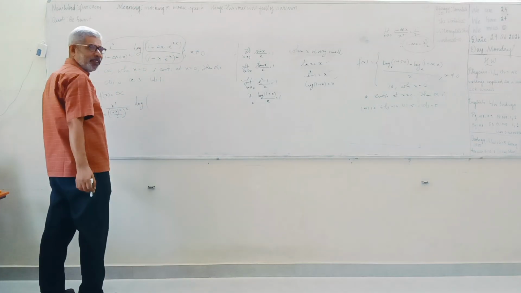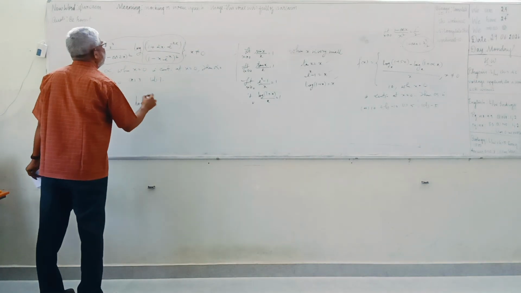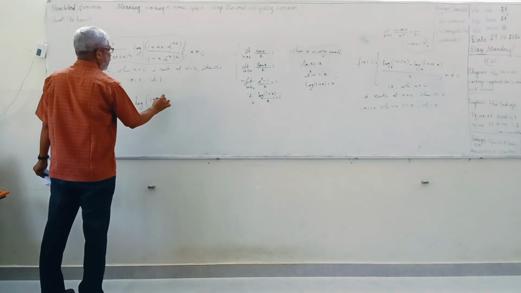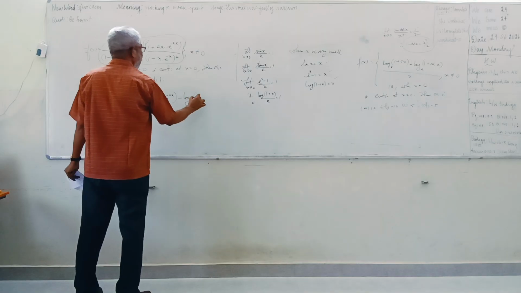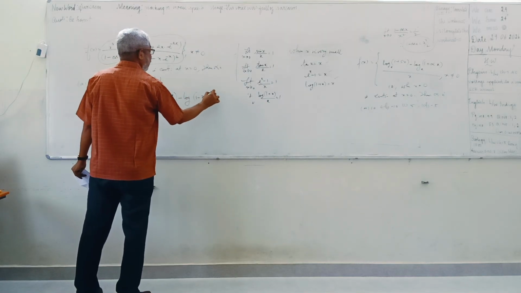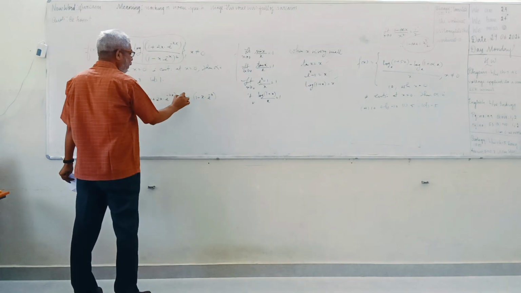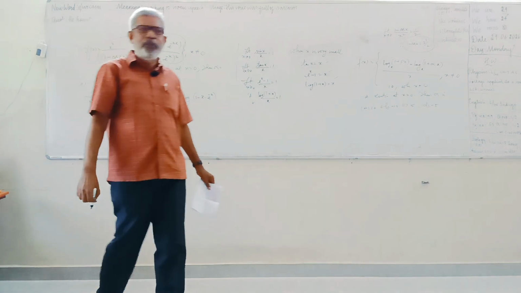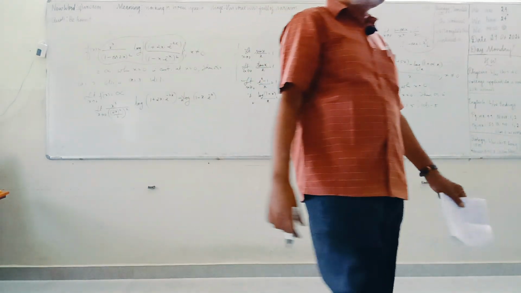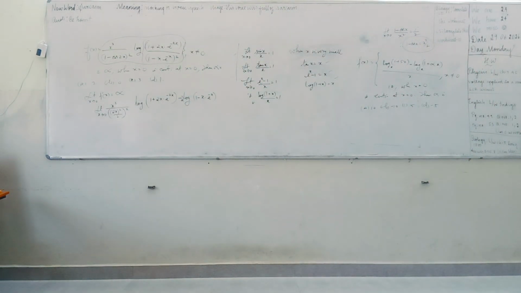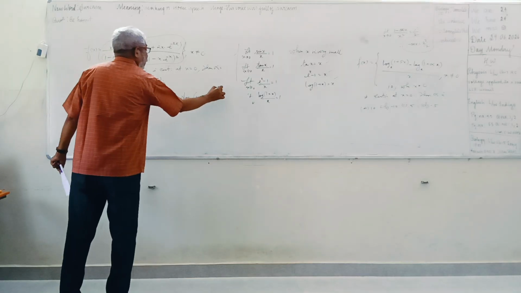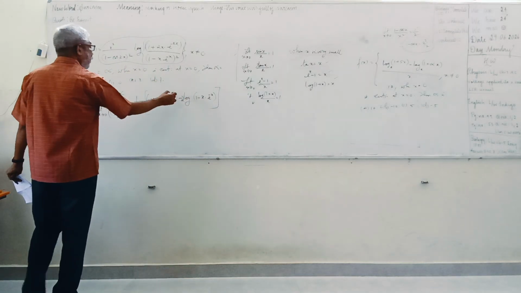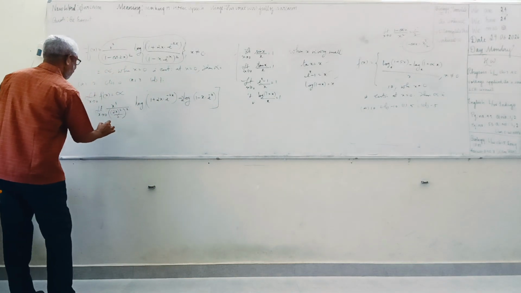Therefore, log m minus log n. Logarithm of 1 plus 2x e raised to minus 2x, minus logarithm of 1 minus x e raised to minus x. But here there is a 2, therefore it should be multiplied with it. Logarithm of x raised to n equals n into logarithm of x. Correct? Power into logarithm, so it will come like this. Now it is the logarithm of this one, and from here itself this can be simplified.